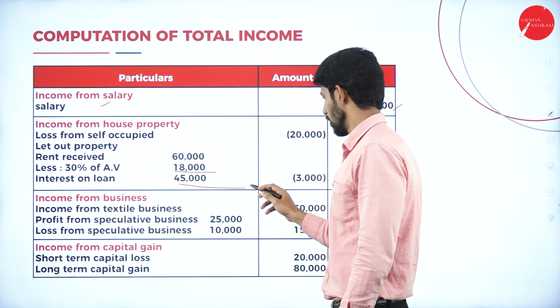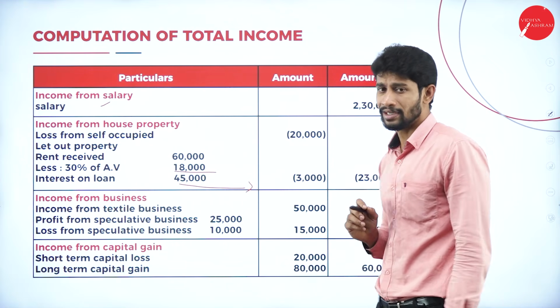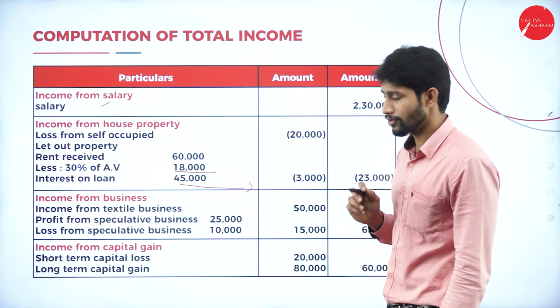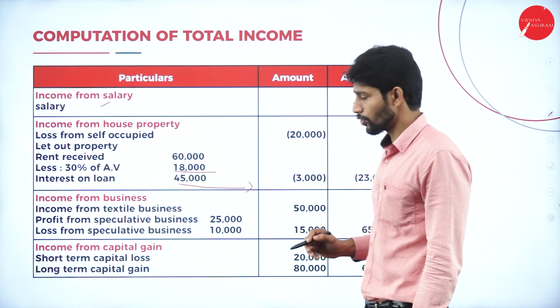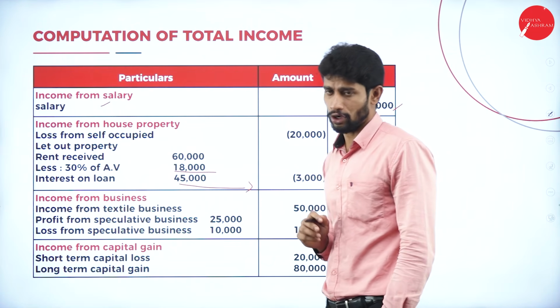So take it to outer column. 60 minus 18 and 45. Still you will get the minus balance of 3,000. So totally how much loss you have under income from house property? You have 23,000 rupees of loss from income from house property.